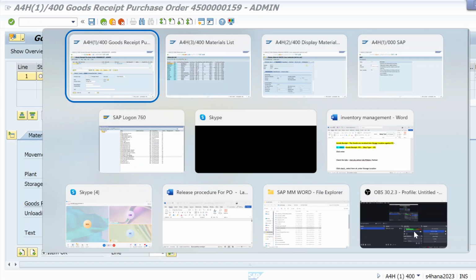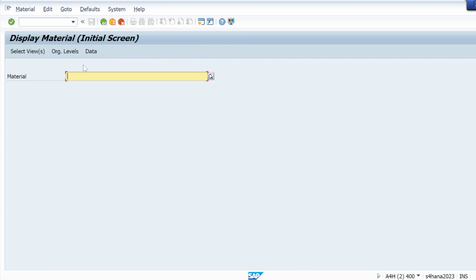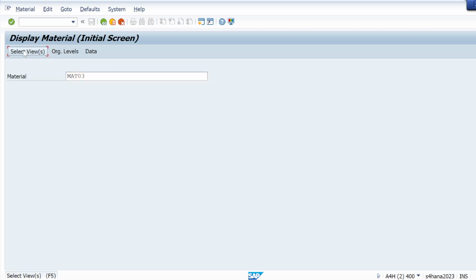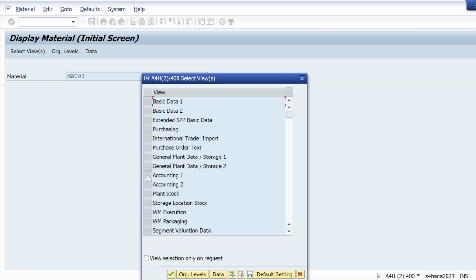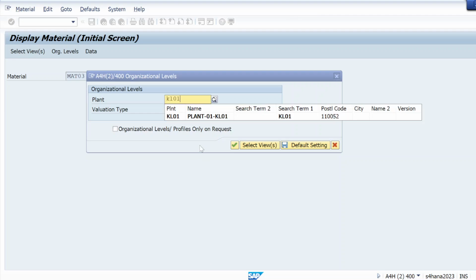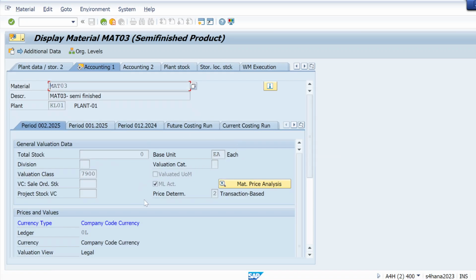In MM03, let me check MAT03. MM03 is a T code to display material. So I'm just displaying material, using MAT03 here. Select views, and I'm going to the accounting one view. Go to the org level, KL01, this is the plant. Hit enter. You can see the material ledger is activated here. So if I create a fresh PO by taking material MAT03, I will not face that same error.